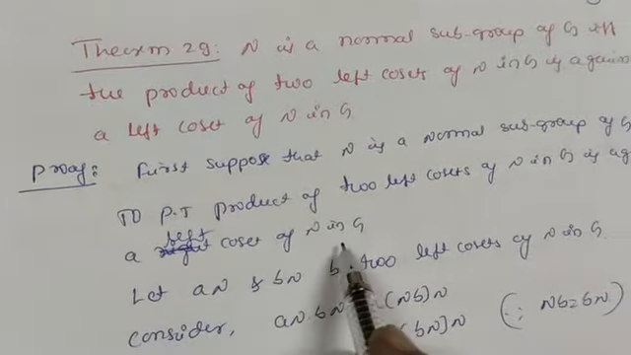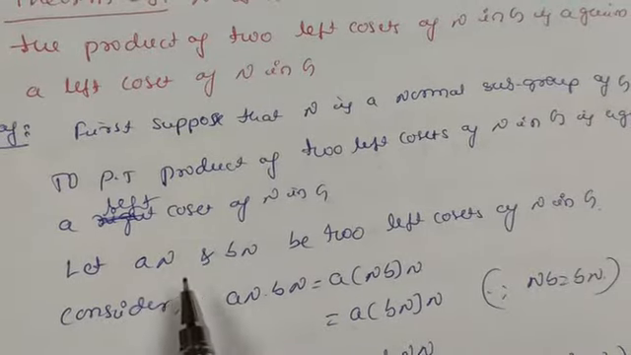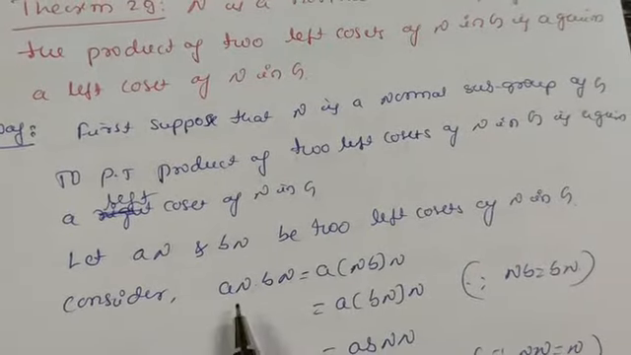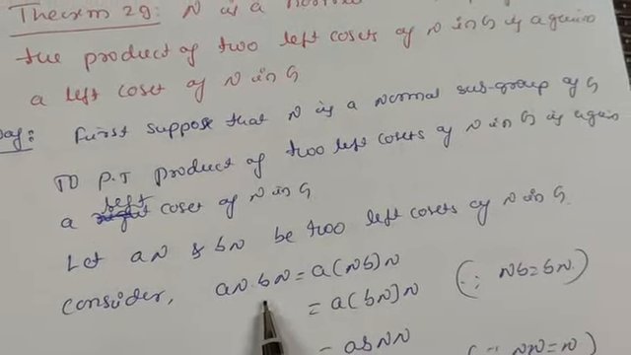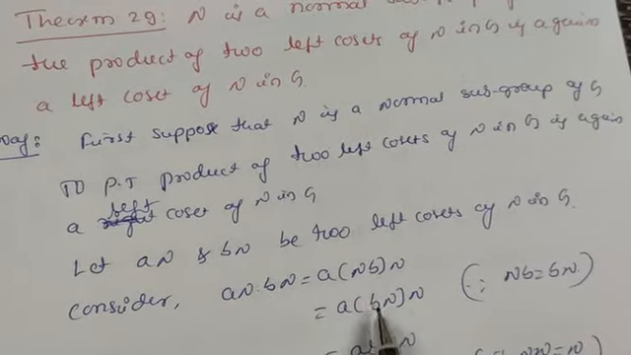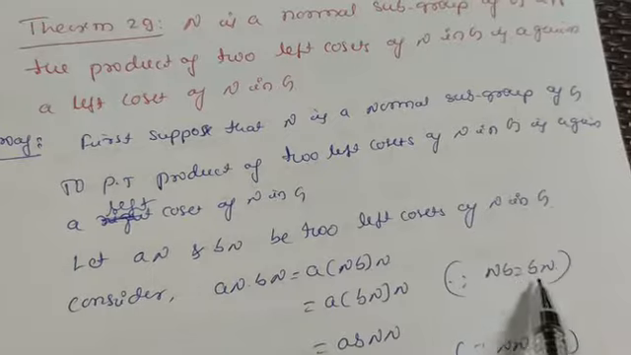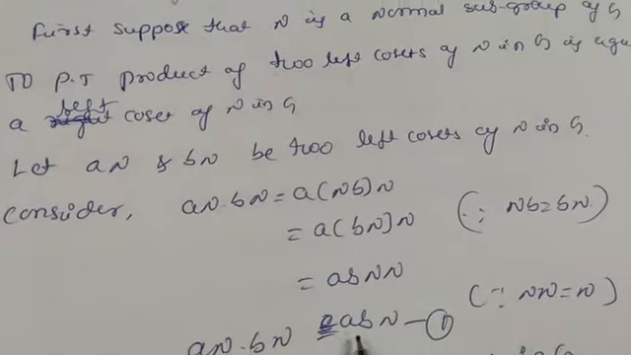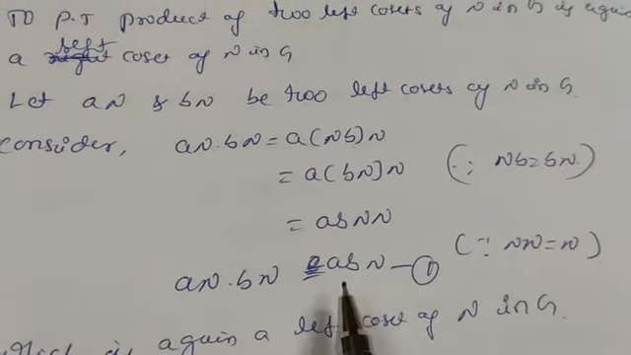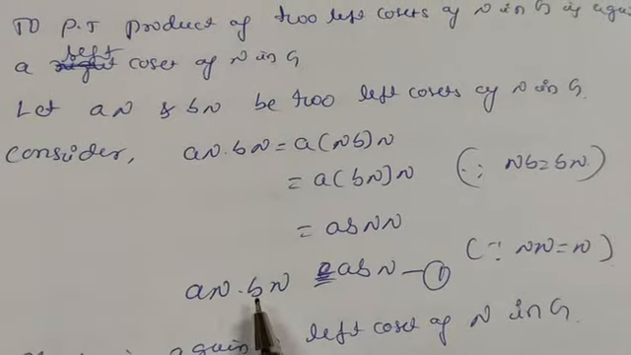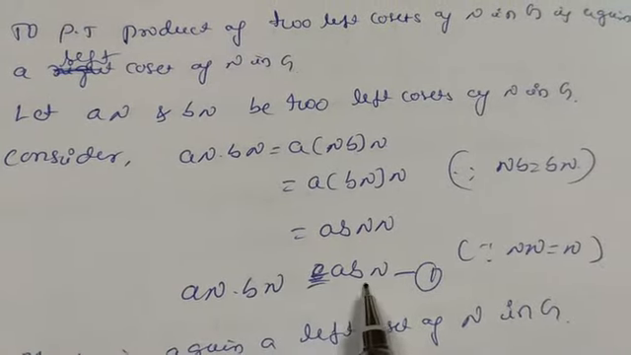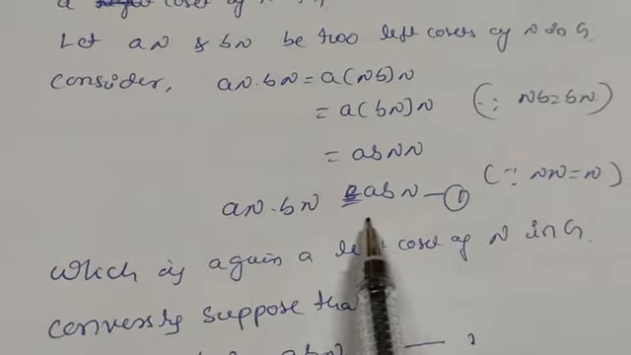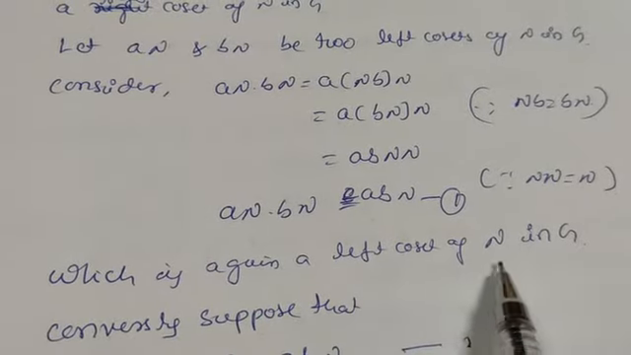It is a left coset of N in G. Let aN and bN be two left cosets of N in G. Let us consider aN into bN is equal to a into N into b into N. N into b is bN, because Nb is equal to bN. So this is equal to a into b N into N. Again we know here N into N is N, because N is a normal subgroup. So aN into bN is equal to abN. Take this one as equation number 1. So again we know this is a left coset of N in G.